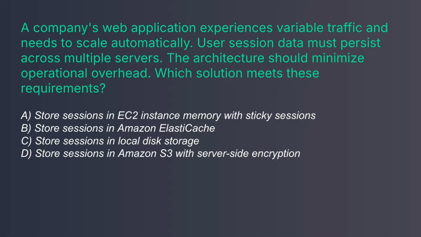Hi, if you've taken AWS practice exams, you've probably seen questions like this. A company's web application experiences variable traffic and needs to scale automatically. User session data must persist across multiple servers. The architecture should minimize operational overhead. Which solution meets these requirements?